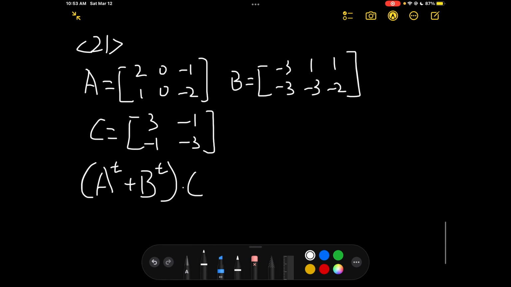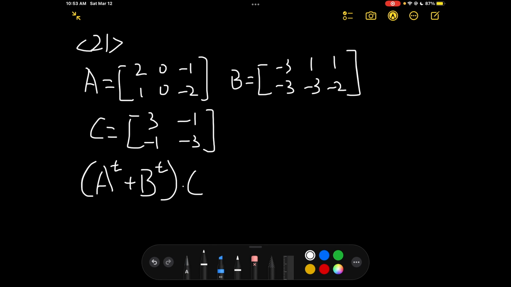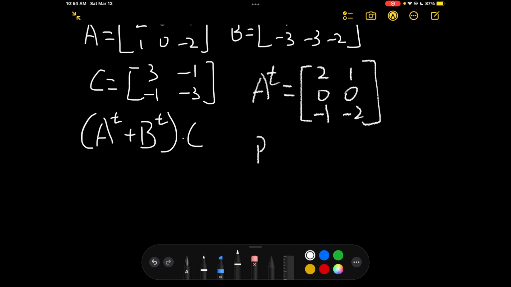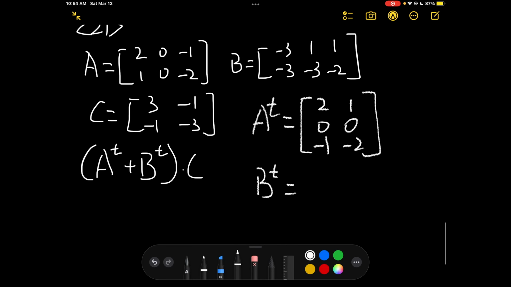We have matrix A, B, and C. We try to find A transpose plus B transpose, in parentheses, times matrix C. So we try to find A transpose and B transpose. So A transpose, we got 2, 0, negative 1, 1, 0, negative 2. And B transpose equals negative 3, 1, 1, and negative 3, negative 3, negative 2.